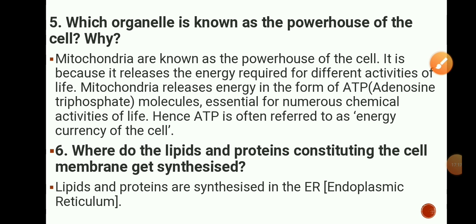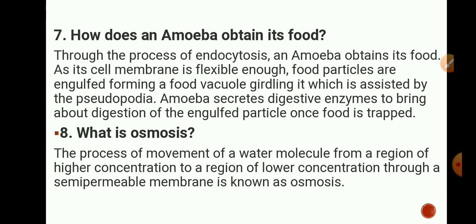Next question is, where do the lipids and proteins constituting the cell membrane get synthesized? The answer to this question is, lipids and proteins are synthesized in the endoplasmic reticulum. See, lipids are synthesized in the smooth endoplasmic reticulum and proteins are synthesized in the rough endoplasmic reticulum, because on the rough endoplasmic reticulum ribosomes are present.